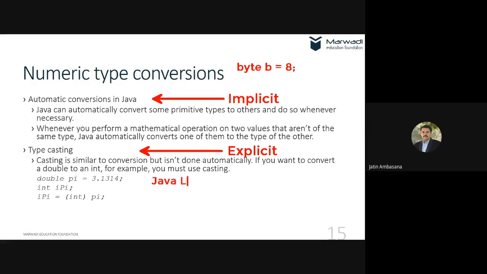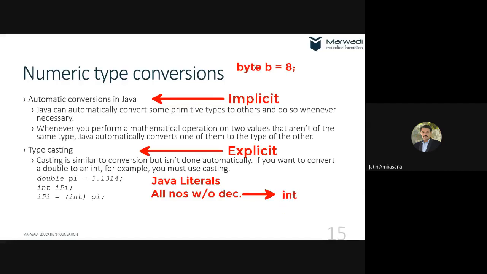Java literals are something like this: all numbers without decimal point are basically integer. For example, it can be 0 to 9 or a combination of it. Star means a combination of it. It will be integer.